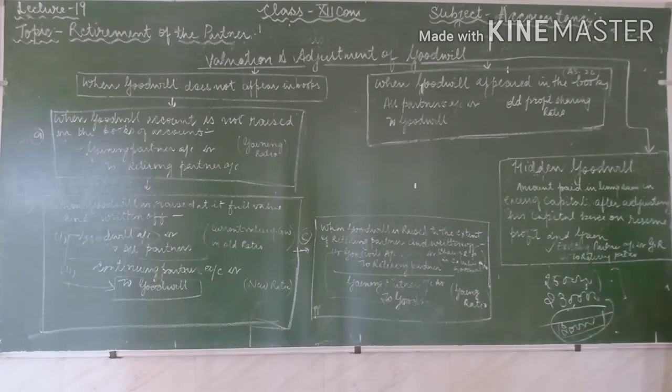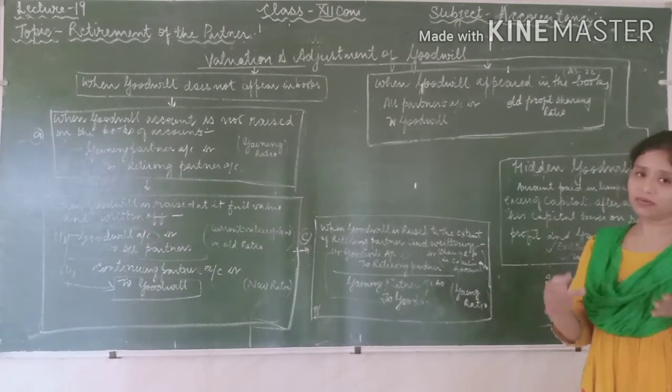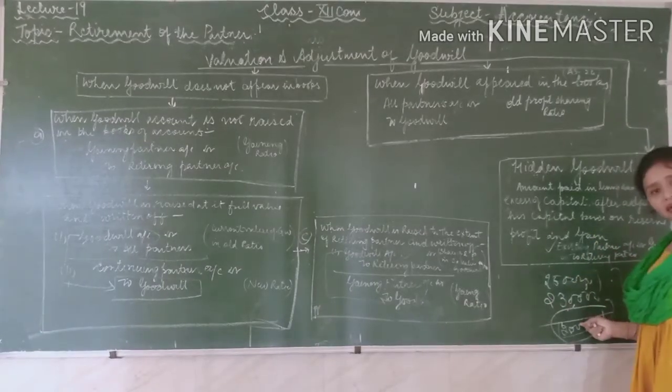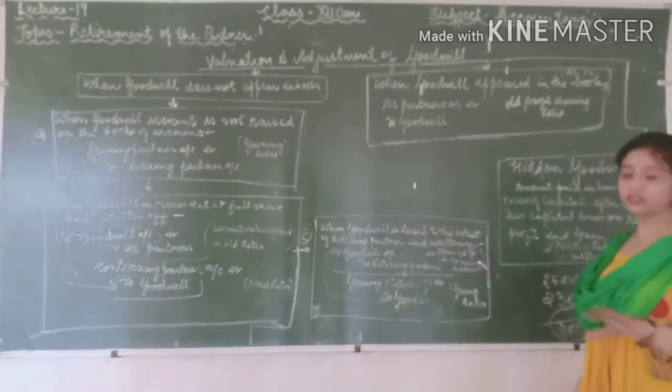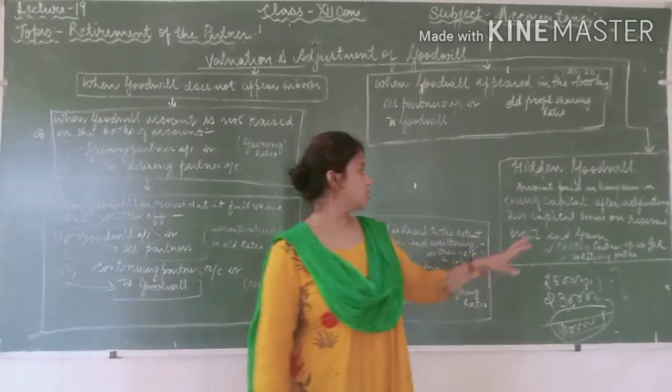That's why we say that the amount paid in lump sum is in excess of the capital after adjusting his capital on the basis of reserves, profit and gain. So you want to be very clear about how much excess is given to the going partner after all the capital adjustments.